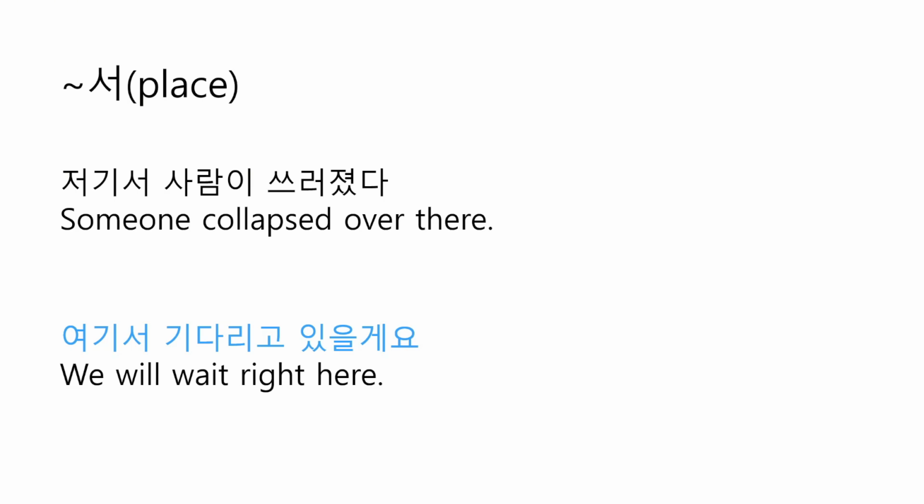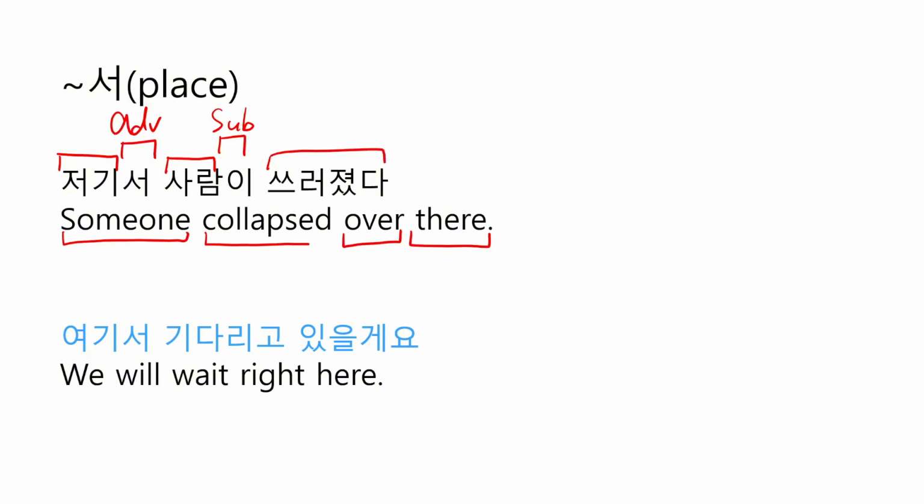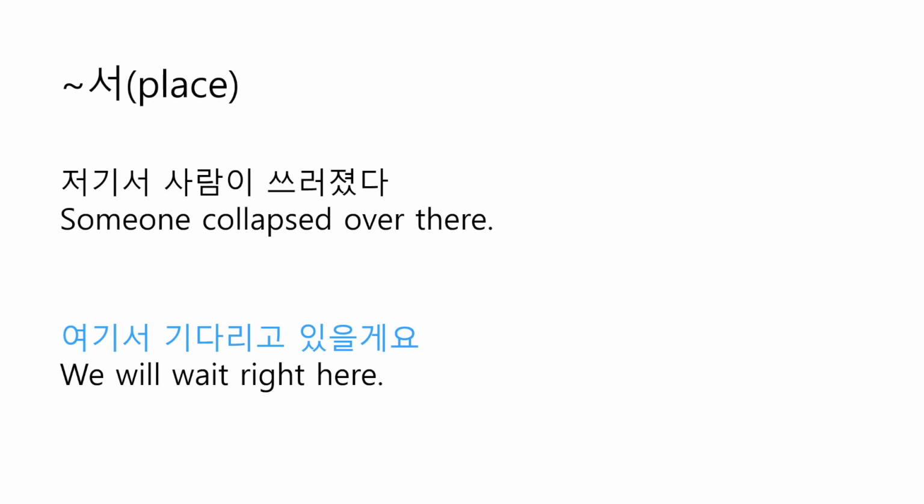Someone collapsed over there. In this sentence, 저기 means there, and 서 is an adverbial case particle, which is translated into over here, and 사람 means someone, and 이 is a subjective case particle, and 쓰러졌다 means collapsed. And the next one is 여기서 기다리고 있을게요, which means we will wait right here. So 여기 means right here, and 서 is an adverbial case particle which shows the place, and 기다리고 있을게요 means we'll wait.